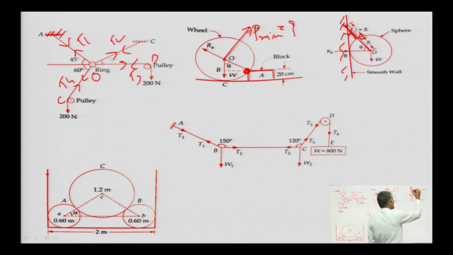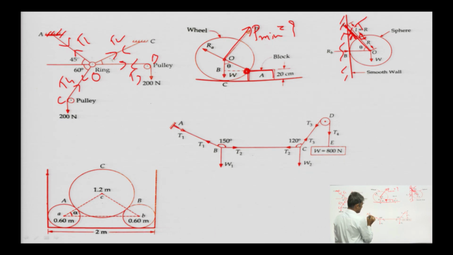Then the tension in the cable, suppose that is T, and the pressure exerted by this vertical wall on the sphere can be calculated with the help of the equilibrium equation.